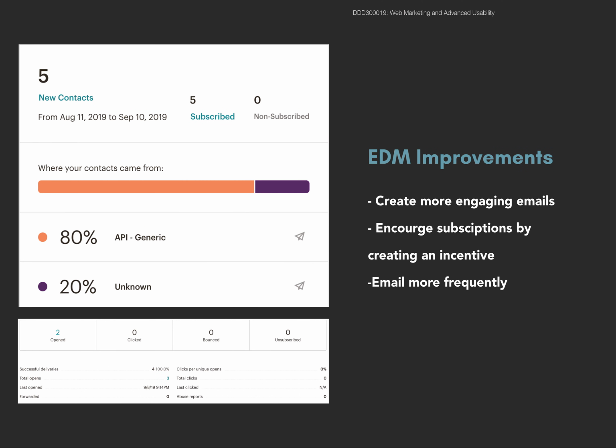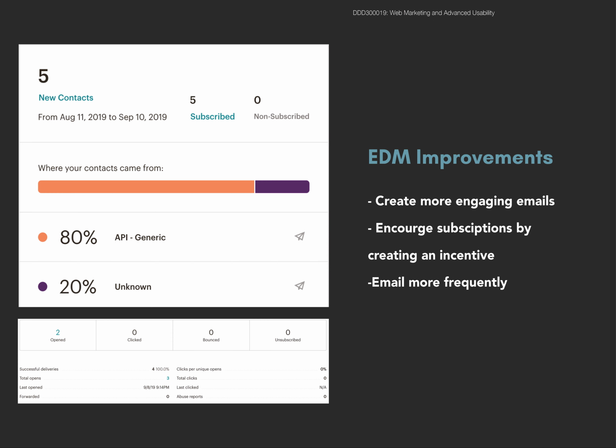The EDM part of the campaign definitely can be improved. I have 5 subscribers currently, but only 2 out of these emails were actually opened with no clicks. A big area in which I can improve upon is creating a more interesting subject line, as they have possibly been too generic so far.